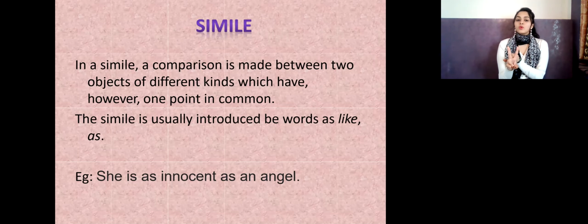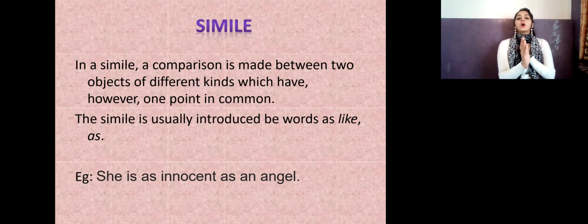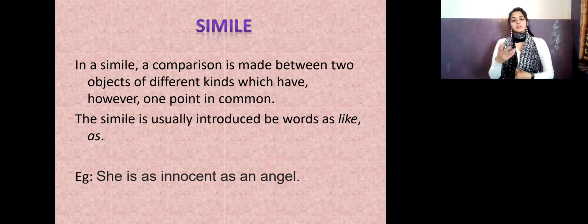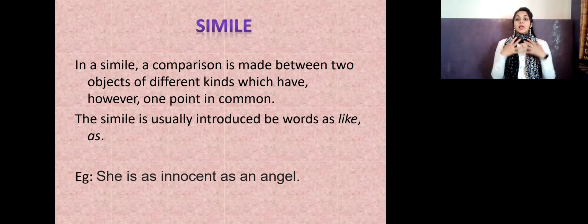So you are going to show that this person or this thing is like that one, and one common thing between them is whatever you want to compare. For example, using the same word, angel, I can say, she is as beautiful as an angel. You saw that? Instead of the common thing of innocence, I kept the common thing as beautiful. So of course angels are beautiful. So for a girl who is very beautiful, you can say, my God, she's as beautiful as an angel.